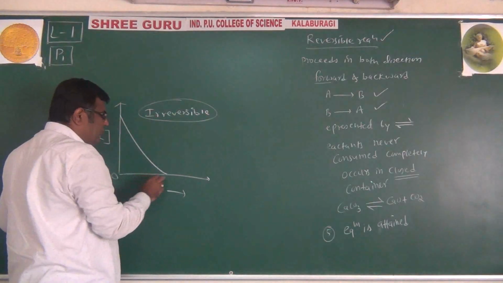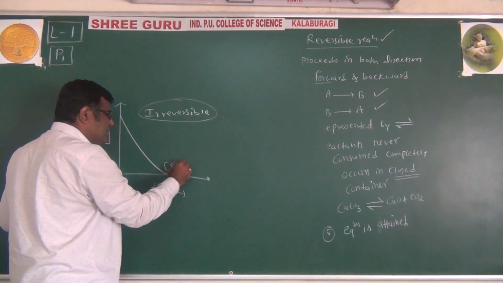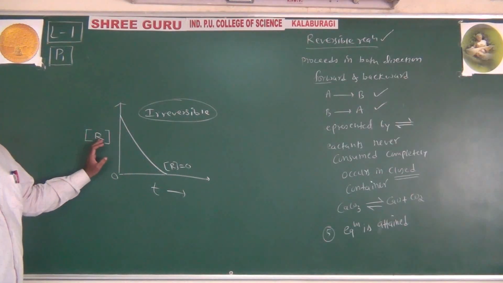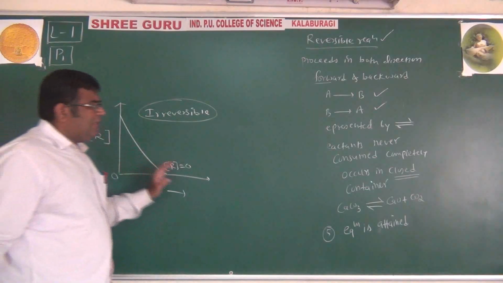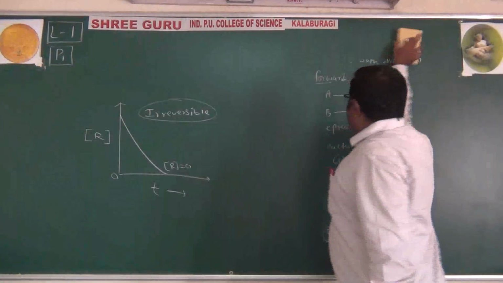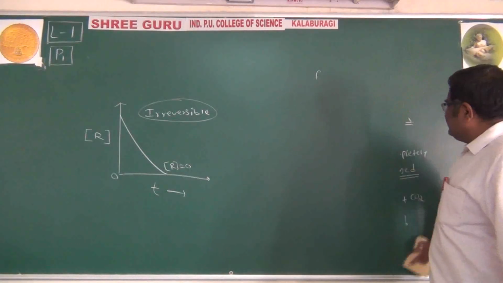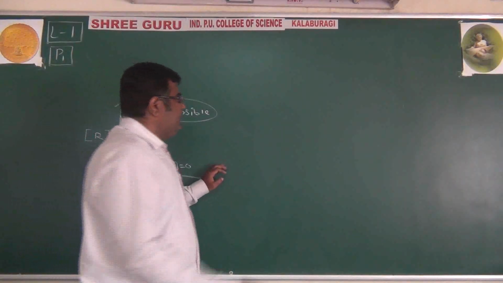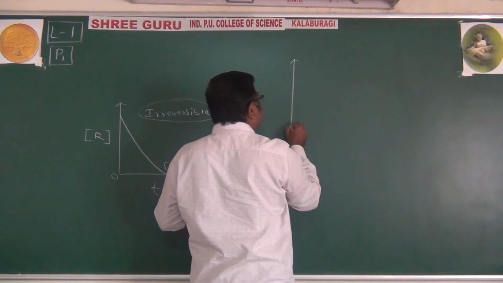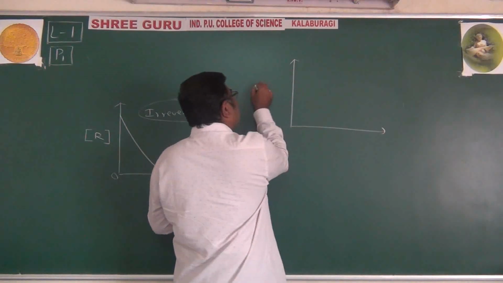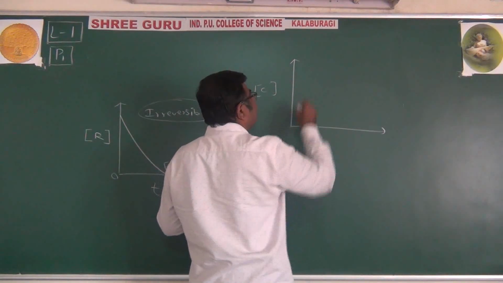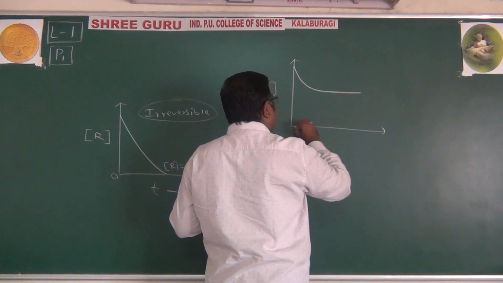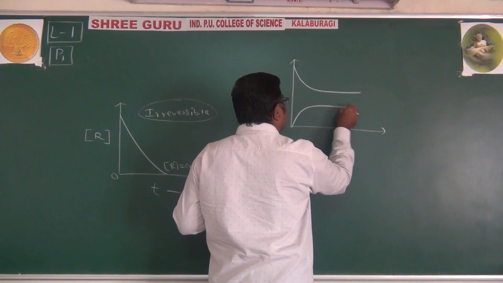Why do we say so? Because the concentration of reactant becomes equal to 0. Reactants are consumed completely. The same type of graph I will plot, to see how it goes in a reversible reaction. I will write here concentration, and this is the concentration of the reactant, and this is the concentration of the product, like this.